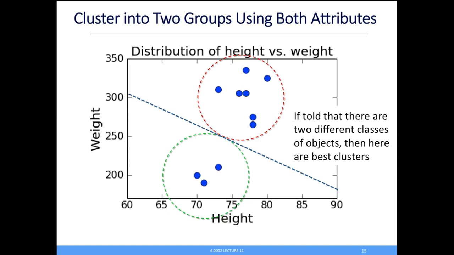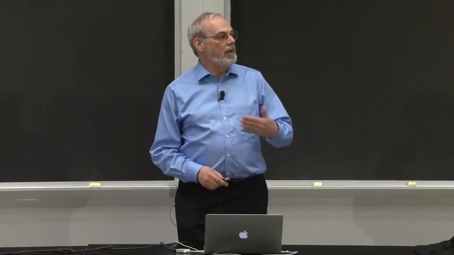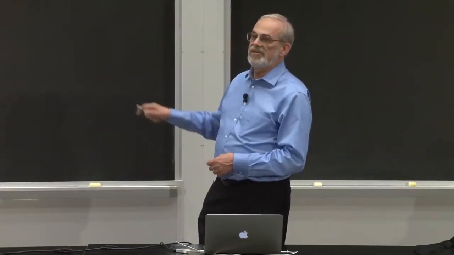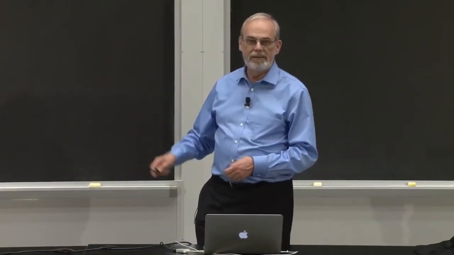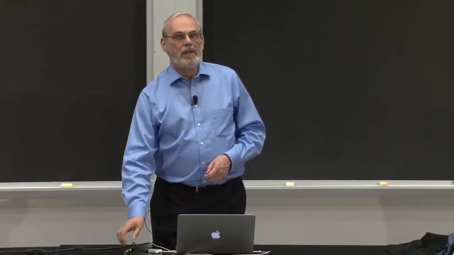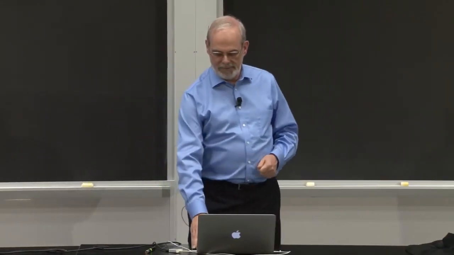This line is the equidistant line between the centers of those 2 clusters, meaning any point along this line is the same distance to the center of that group as it is to that group. And so any new example, if it's above the line, I would say gets that label. If it's below the line, gets that label. In a second, we'll come back to look at how do we measure the distances. But the idea here is pretty simple. I want to find groupings near each other and far apart from the other group.